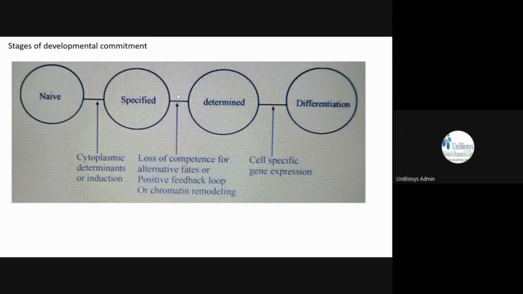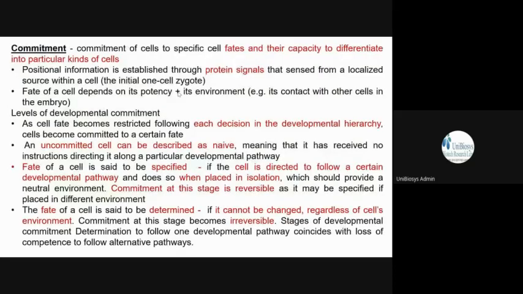But once it is determined that I am going to become a nerve cell, then this becomes irreversible. Its fate is irreversible when it is determined. And then it undergoes differentiation and forms a particular cell. Once the genes are expressed, it cannot be changed. So in that determined stage, its fate is irreversible. In the specified condition, it is reversible: depending on where I go, I can remodel myself. That is how specified cells behave. So this is the commitment.